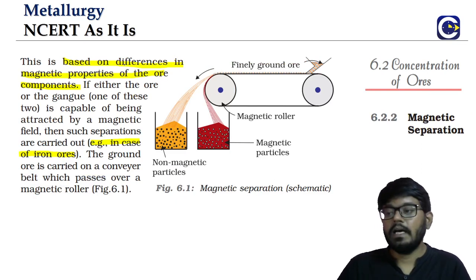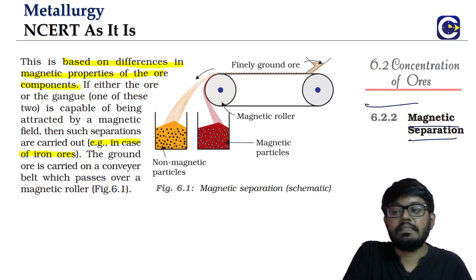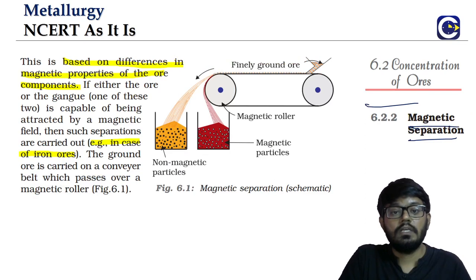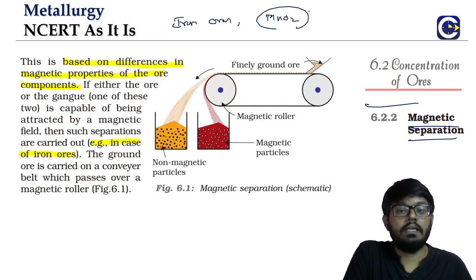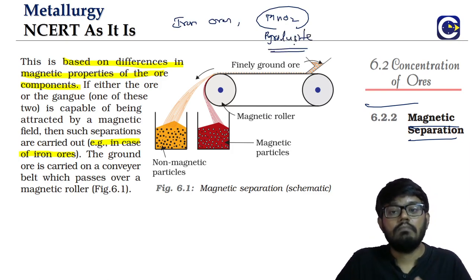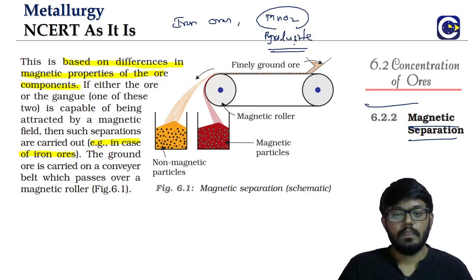The second process is magnetic separation. Remember, I talked about the ores of iron as well as the other ores like manganese dioxide, pyrolusite. All of them have what? Magnetic characteristics, meaning they will be attracted towards the magnet.